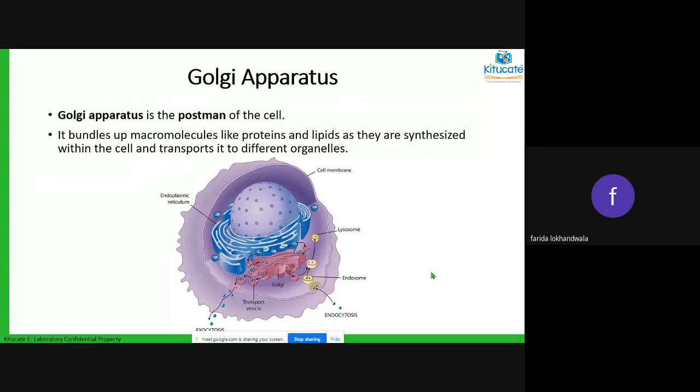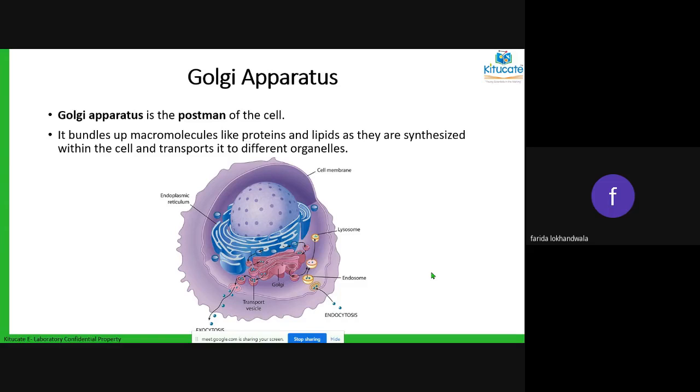Next. Now we're talking about the Golgi bodies. The Golgi bodies are like the postman of the cell. Whatever bundled-up proteins were made in the endoplasmic reticulum: from the cell, the information was passed to the ribosomes. The ribosomes made the proteins, which were passed to the endoplasmic reticulum. In the endoplasmic reticulum, they got bundled up.